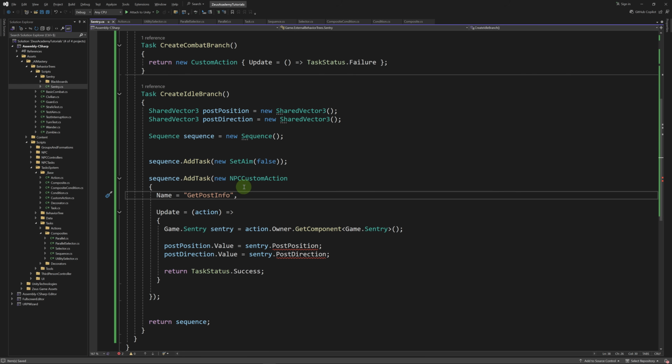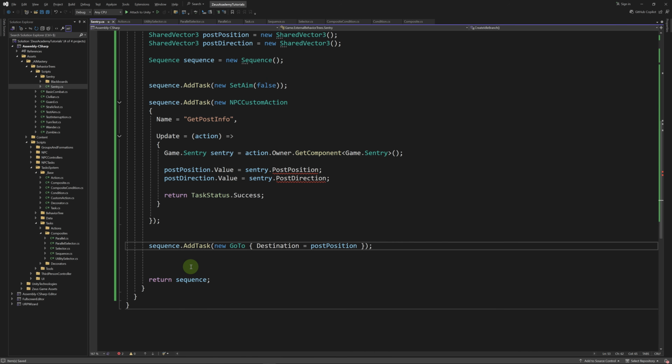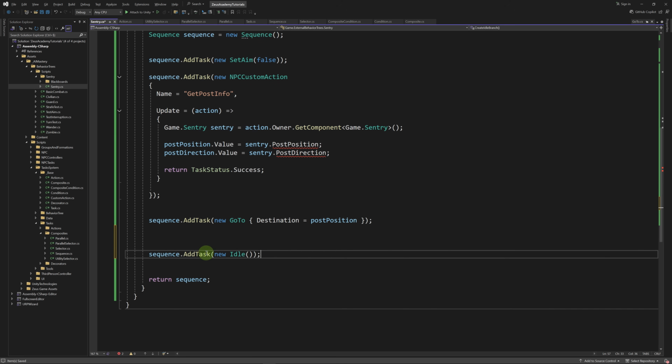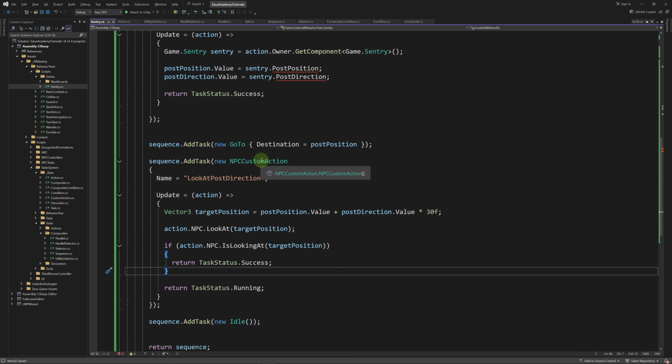Here I'm going to give the NPC custom action a name, just so we understand what it does on the behavior tree viewer. Then let's add a goTo action with the destination set to post position. Then let's add an idle action. And here, between the goTo and the idle, we're going to make our NPC look in the direction of the post. Let's create a new custom action named lookAtPostDirection.